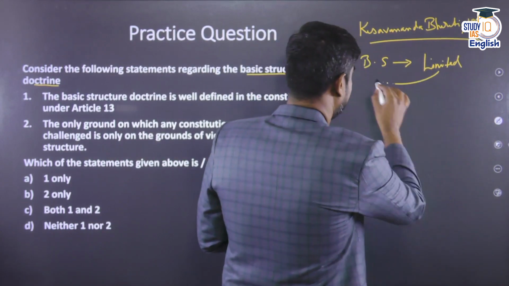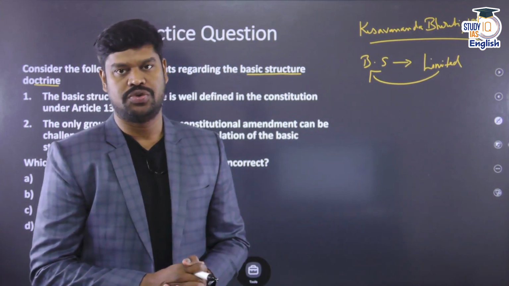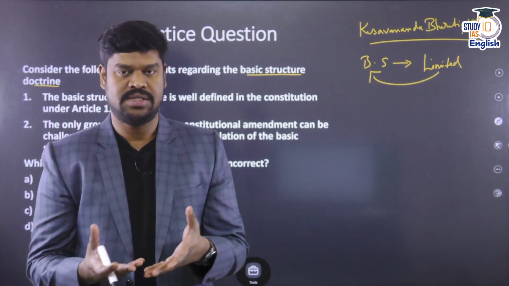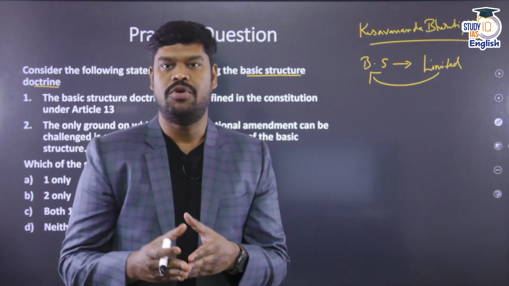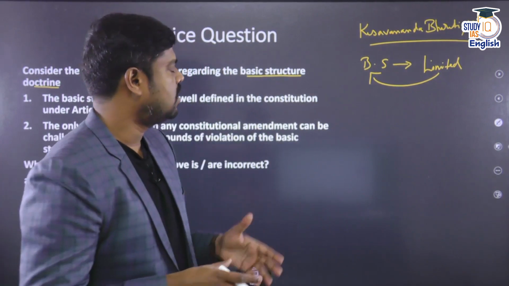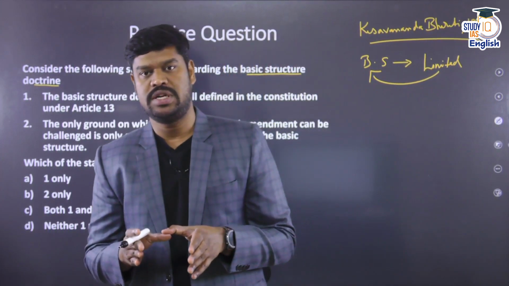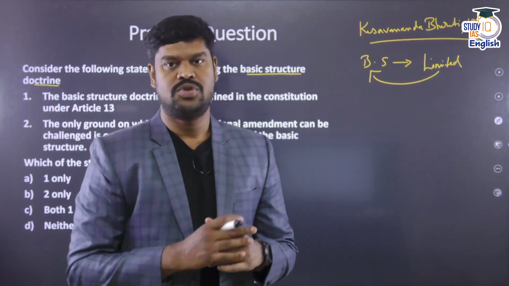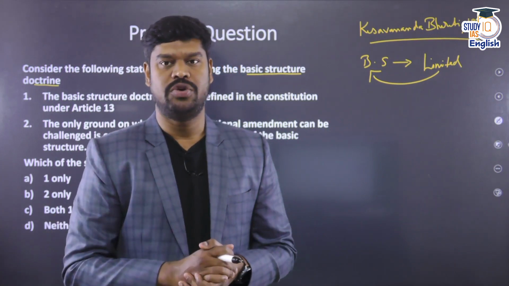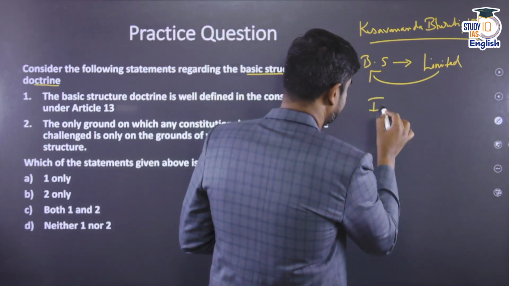It is limited to the extent that they cannot destroy the basic structure or the basic features in the constitution, because destroying them would take away the very essence and the very philosophy and the foundational values upon which the entire constitution is built. And also, as per the Supreme Court in the Keshavananda Bharati case, it was never the intention of the Constituent Assembly to give full amending powers to the parliament so that they can destroy or damage or alter any provisions of the constitution. So they relied upon a theory which is called the theory of implied limitations.